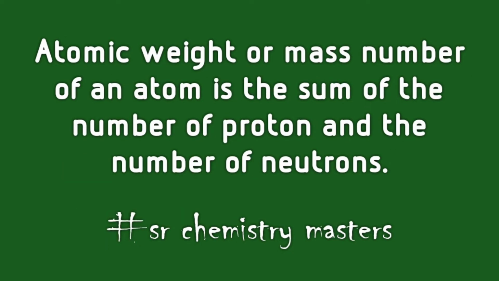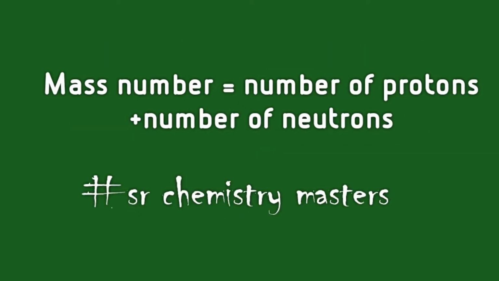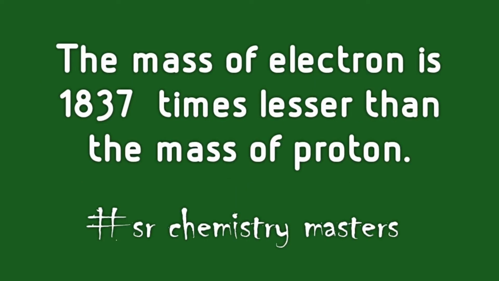Atomic weight or the mass number can be defined as sum of the number of protons and the number of neutrons present in a given atom. Here we are adding the number of protons and the number of neutrons when we are calculating the mass number, and neglecting the number of electrons, because the mass of electron is very less when compared to that of the mass of a proton. That is, the mass of electron is 1837 times less than the mass of proton.